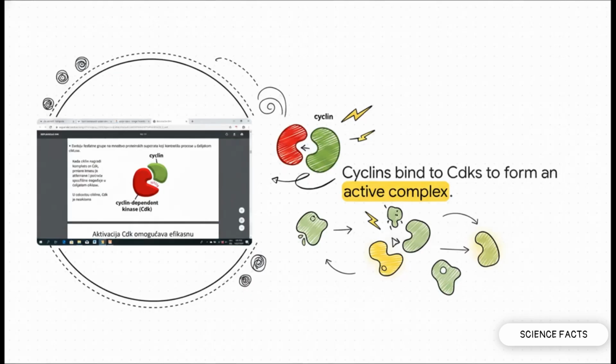As the concentration of different cyclins rises and falls throughout the cycle, they bind to those CDKs. Once this complex forms, boom, the CDK is activated. It acts like a master molecular switch. It starts adding phosphate groups to other protein substrates, which essentially forces the cell to execute specific events and push past critical restriction points. And once the cell safely moves to the next stage, those active cyclins get degraded.